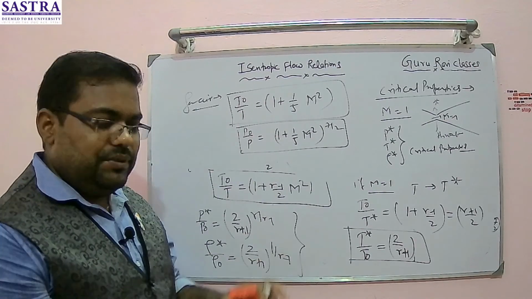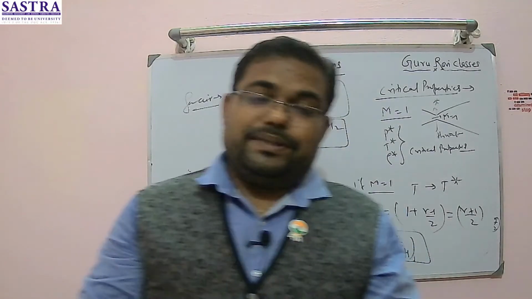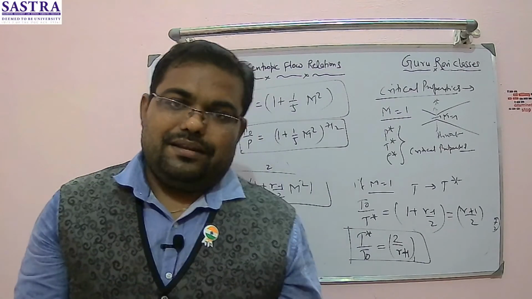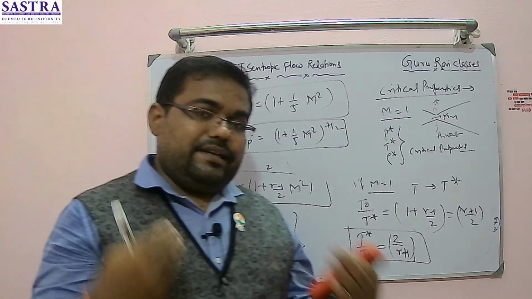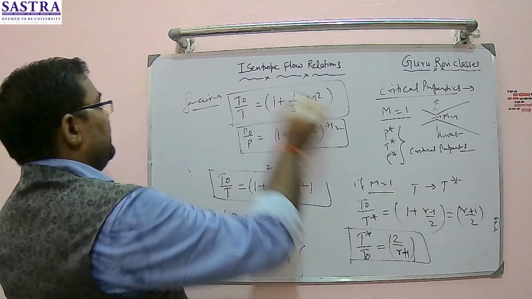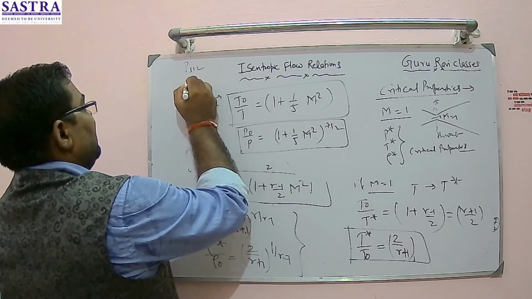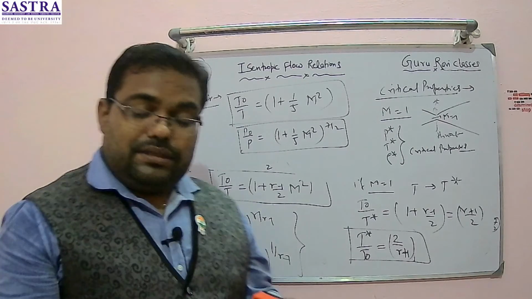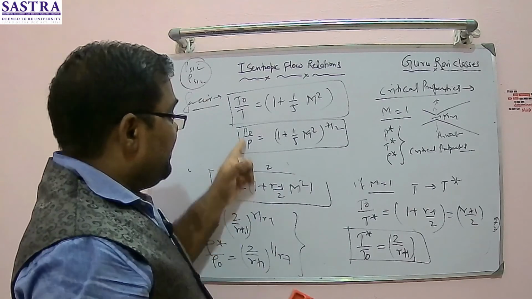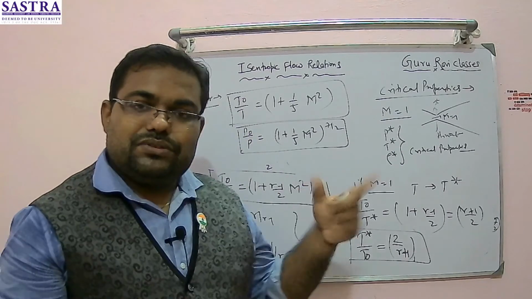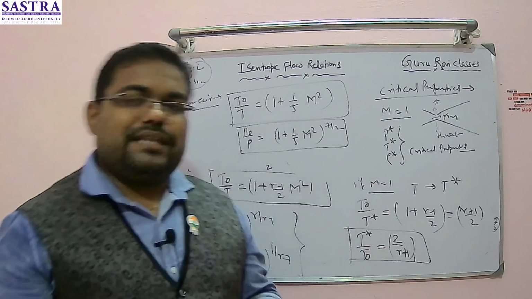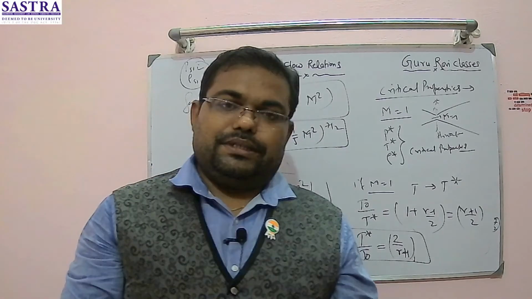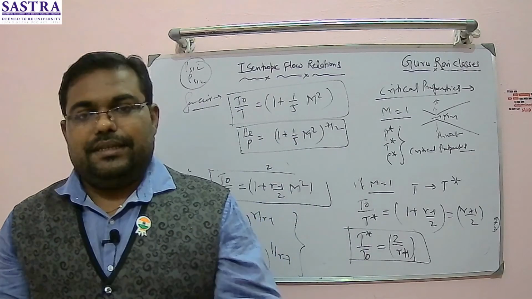So don't get confused. When we were dealing with the speed indicator problems, I used the naught for sea level condition as well. Or sometimes, if you are getting confused, you can write the sea level properties as P sea level, rho sea level, like that. These symbols can also be used. But stagnation properties will always be designated as naught. So P naught, T naught, rho naught are all stagnation properties, and P star, T star, and rho star are the critical properties. Is this clear to you?